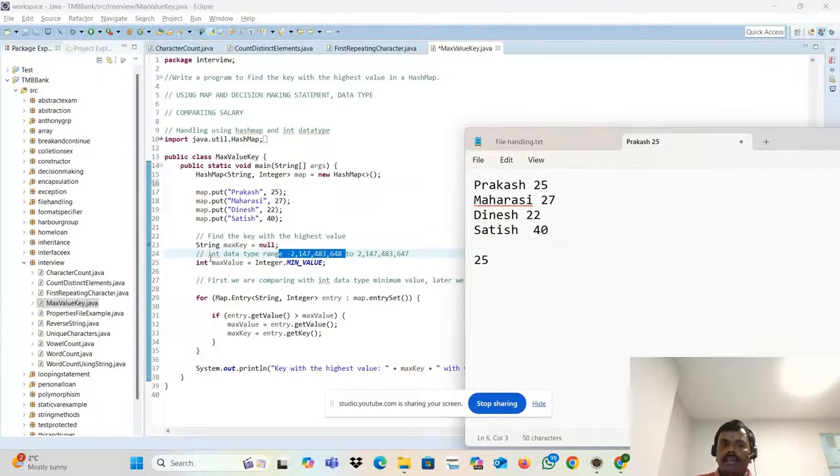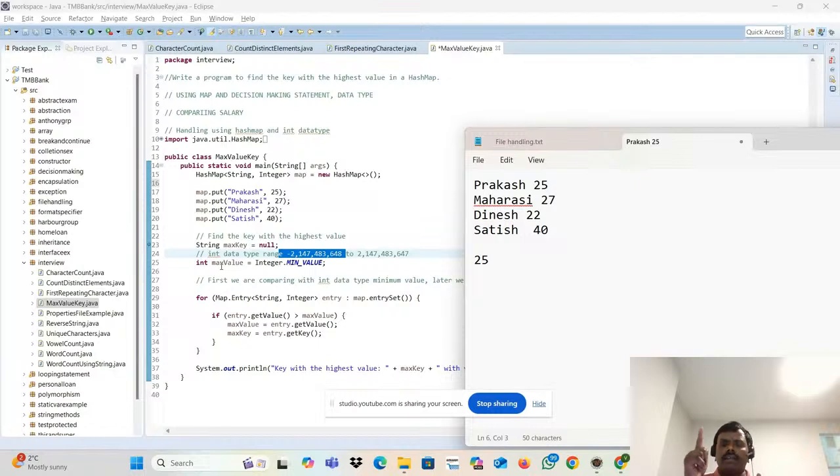Okay, so what I'm doing, integer max value is equal to Integer.MIN_VALUE. Whatever the minimum value is, I have it here, and I am putting it in the max value variable. Why am I putting it in the max value variable?